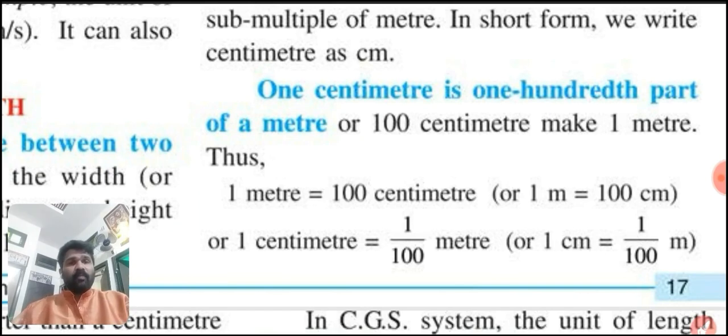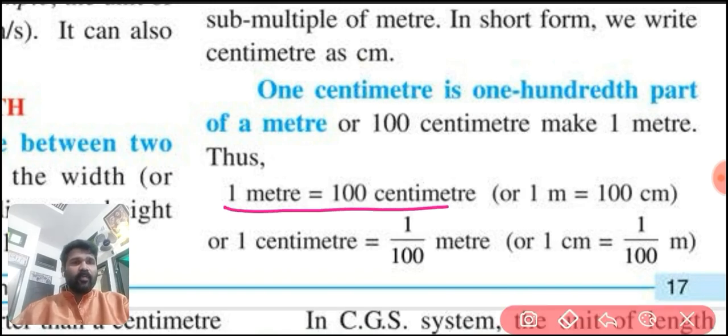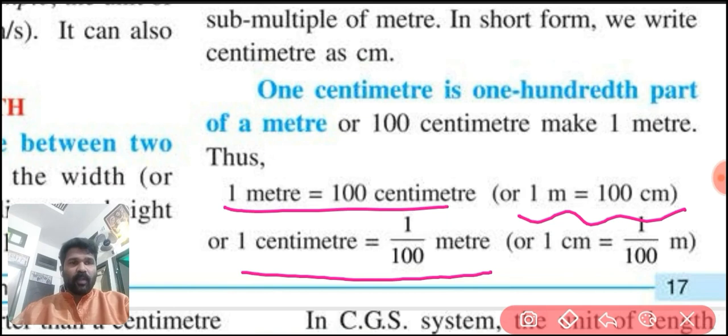Then we know that 1 meter is equal to 100 centimeter, or we can write this one as 1 m is equal to 100 cm, because the symbol of meter is m, and centimeter is cm. So that can be written as 1 centimeter is equal to 1/100 meter. Otherwise we can write it as 1 cm is equal to 1/100 m.